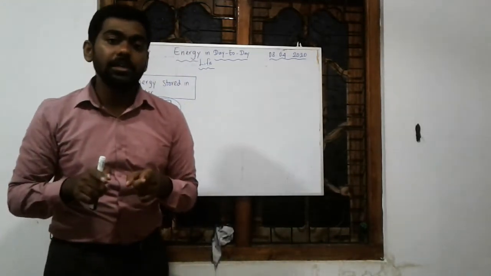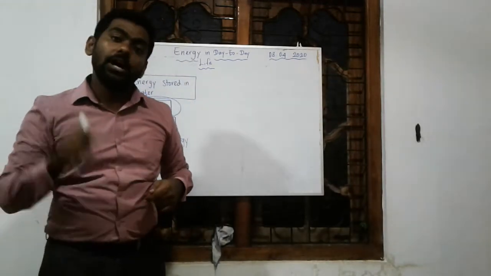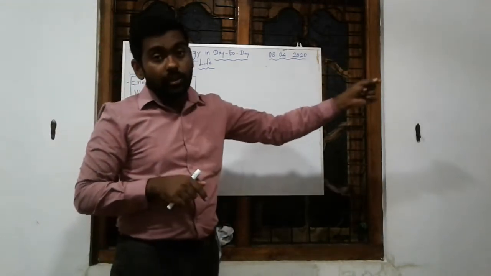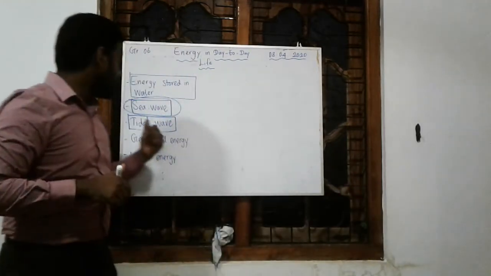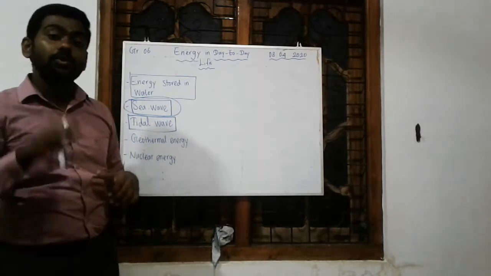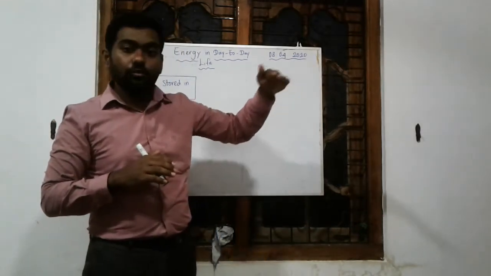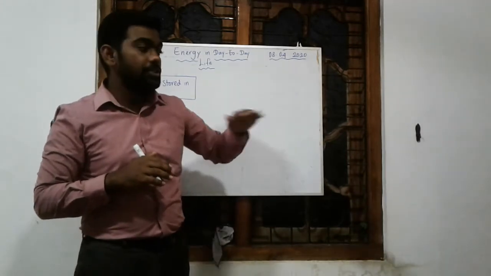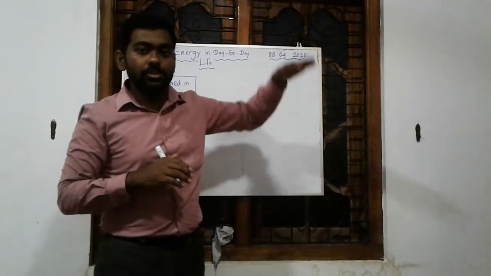So what is happening here? Water is moving from one place to another place. I told you earlier, any moving objects have kinetic energy. So this one also has kinetic energy. If you see closely, when the sea wave comes towards the beach, you can see the water just go up and down.